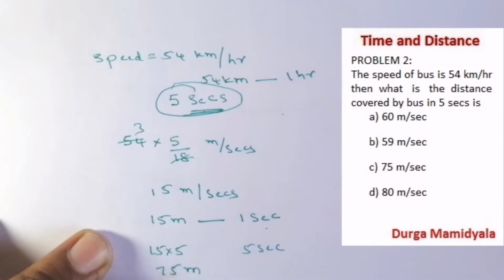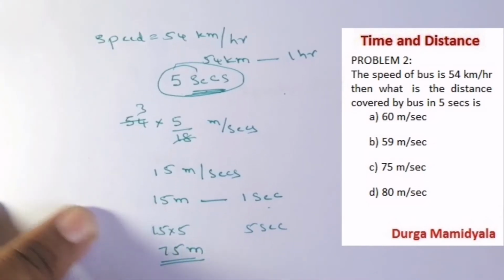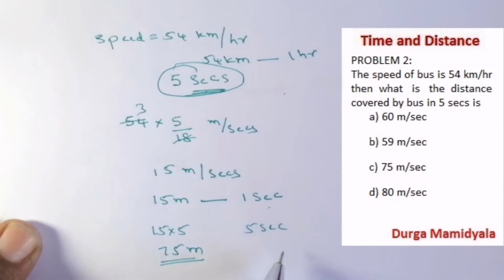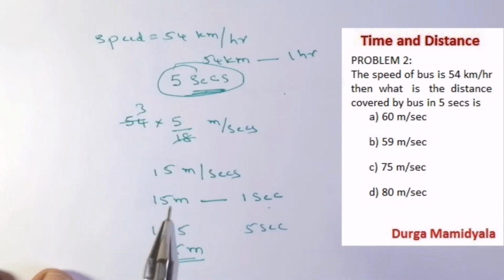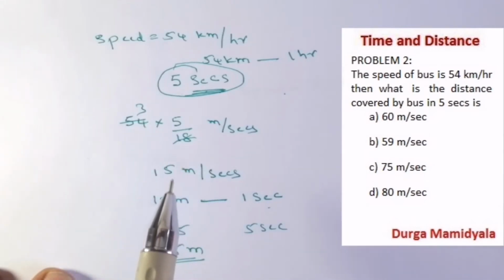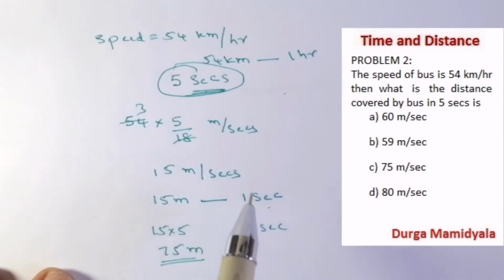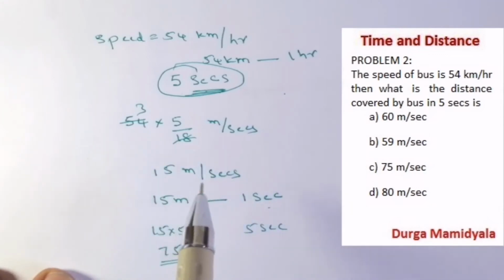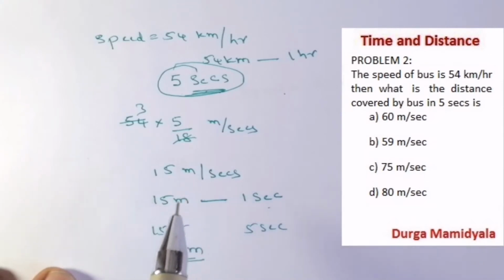75 meters, right? So 75 meters is our answer. As we are doing the problems, just try to understand the concepts very easily, the representations and how we have solved the problems. It will make it easy when you go and solve the problems. Let us move to the next problem.